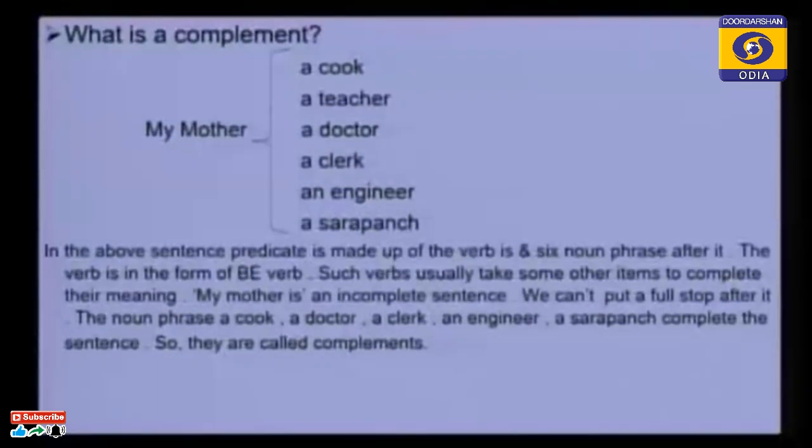So, we have to use all these noun phrases to complete these sentences: a cook, a teacher, doctor, clerk, engineer, sarpanch. These are called complements.